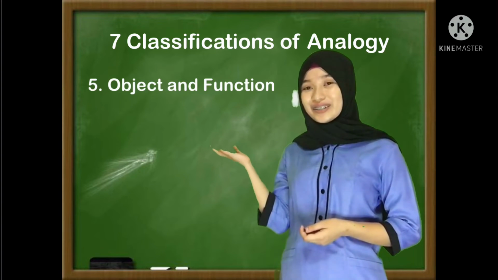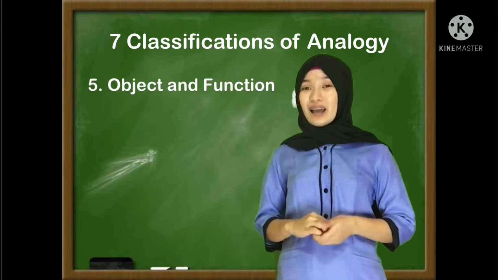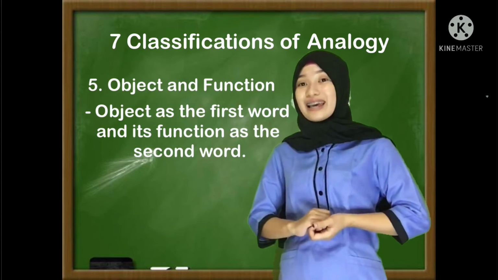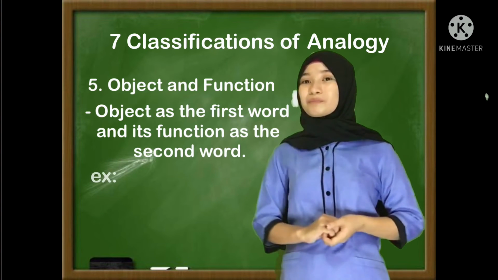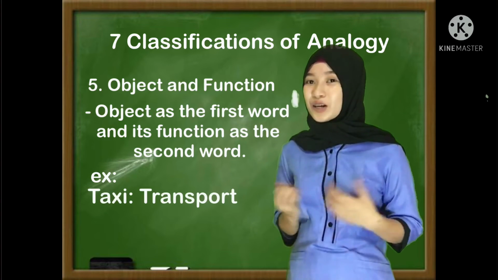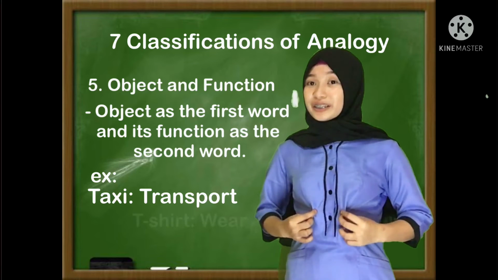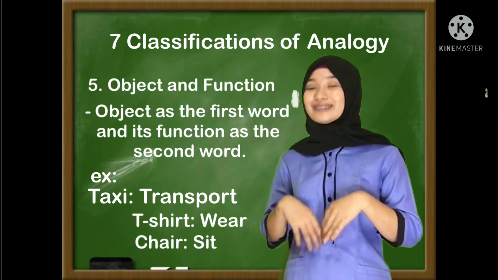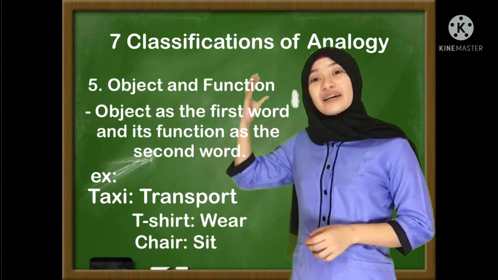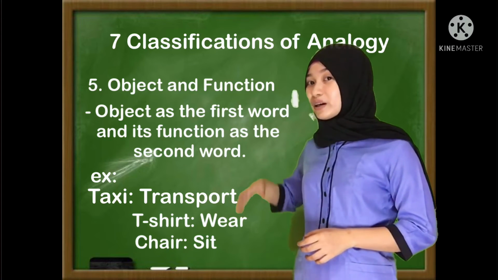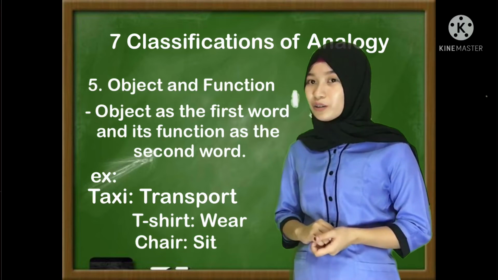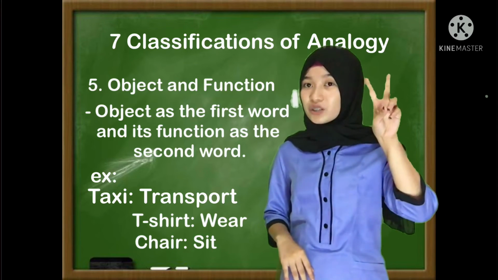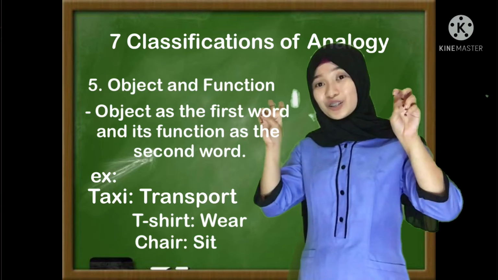Object and function. Let's define it. Object as the first word and its function as the second word. Example: taxi is to transport, t-shirt is to wear, chair is to sit. As we can observe, these examples belong to object and function. Why? The key terms here are the word object and the word function.